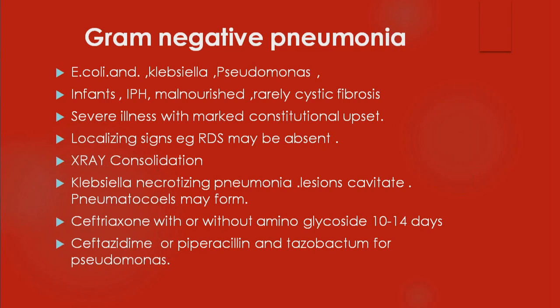The child should be treated with ceftriaxone, and if there is a suspicion of a Pseudomonas infection, you have to use antibiotics like anti-Pseudomonas penicillin, ceftazidime or piperacillin-tazobactam. Piperacillin-tazobactam or ceftazidime is the anti-Pseudomonas penicillin. Next.